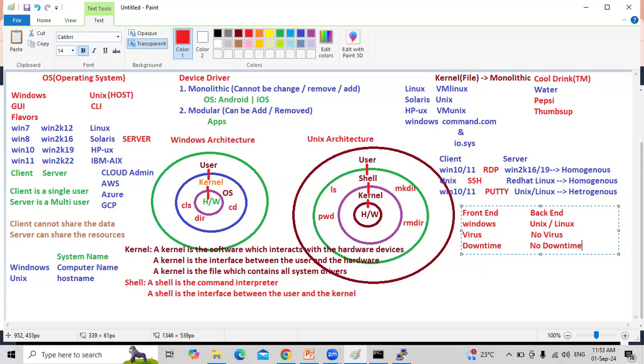If Google Pay is down for 1 hour, all customers will switch to PhonePe. They lose the business. There should not be any downtime to my application, to the end users or my customers. That is called Unix. No downtime. We never shut down. We never reboot. 24/7, 365 days, these servers are up and running. Because of no virus and no downtime, we always prefer to deploy databases and applications on Linux servers.